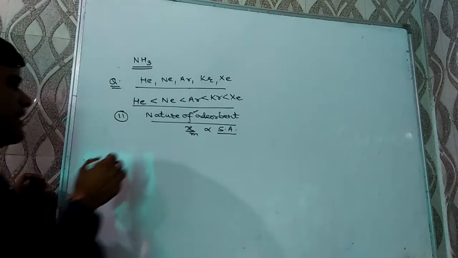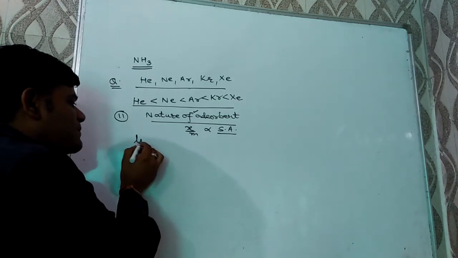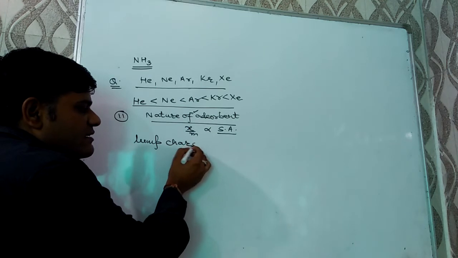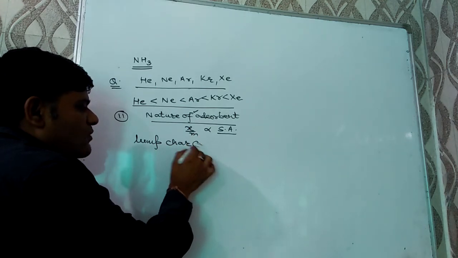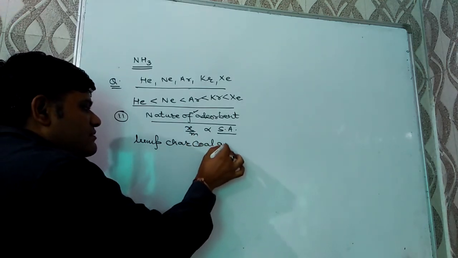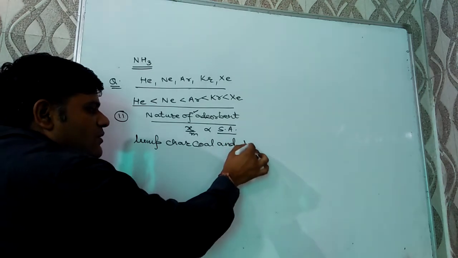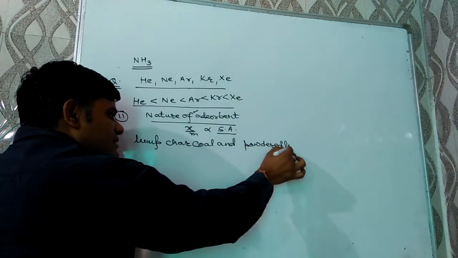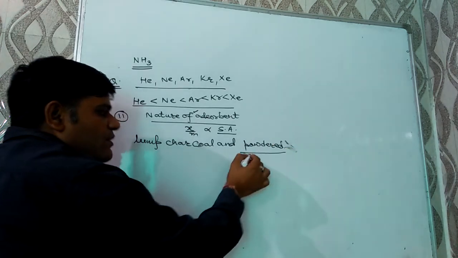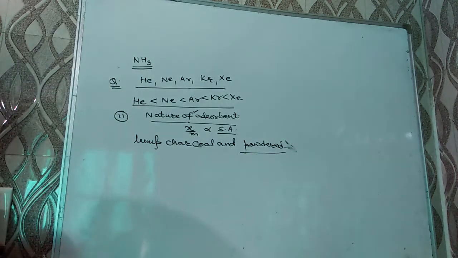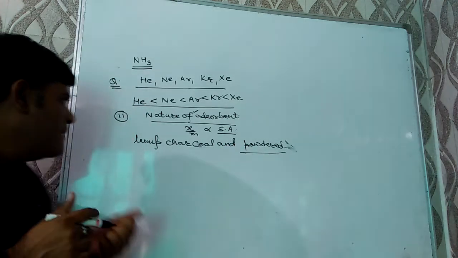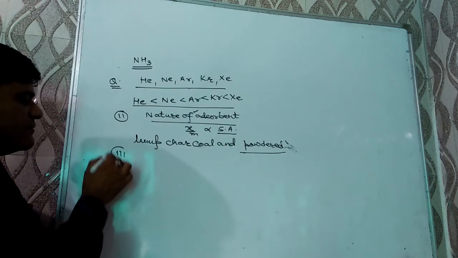Generally, a question may be there: out of lump of charcoal and powdered charcoal, which is a better adsorbent, and why? Then our answer will be powdered charcoal is a better adsorbent than lump of charcoal because powdered charcoal has larger surface area. Third factor is activation of the adsorbent.